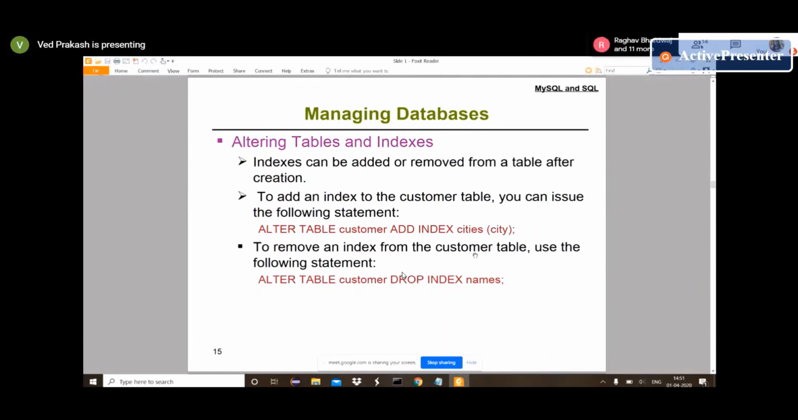Capital letters are our SQL syntax, and small letters are our names. So customer and cities: customer is the table name and cities is our column name. Using ALTER TABLE, you can change anything inside your table. Right now you are adding an index on a city. If you have to remove something from an index, you will use ALTER TABLE customer DROP INDEX with the index name. Here DROP, and in the previous example ADD, are both keywords for adding or dropping an index. ALTER means we are going to alter the table, and customer is the table name.